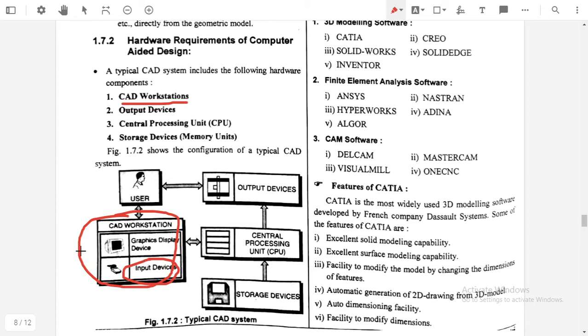Okay, the next is the output device. Before that, here is the CAD workstation. Here is the user that will use that CAD workstation. Then there is a central processing unit, that is CPU. There are storage devices. Storage devices are required to store this information.